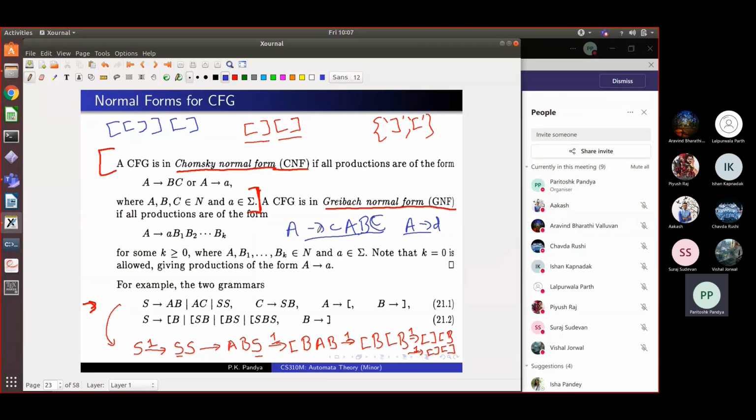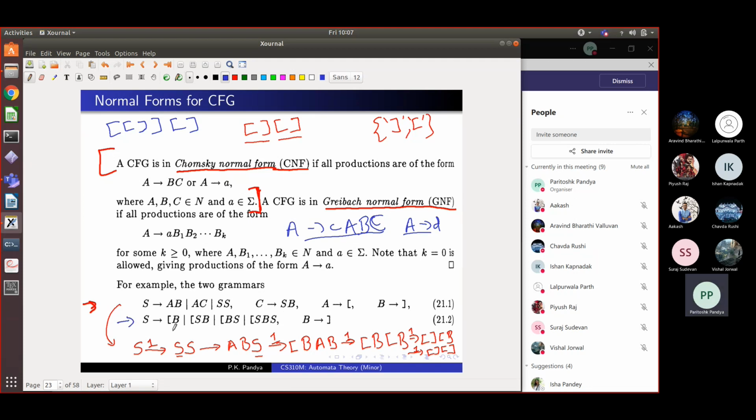So is the notion of a grammar in Greibach normal form clear to you? You will be asked, given a grammar, is it in Greibach normal form? Okay. So here 21.2 in blue is the example of a grammar in Greibach normal form.